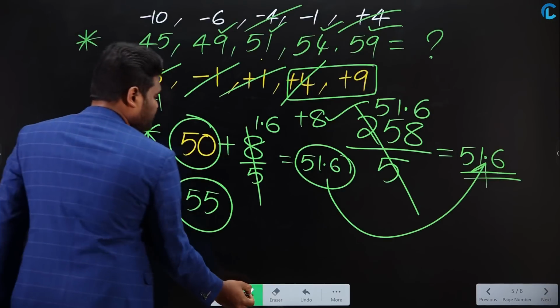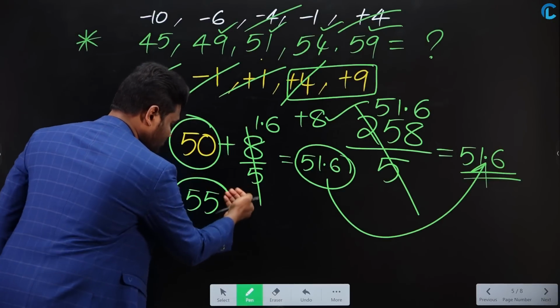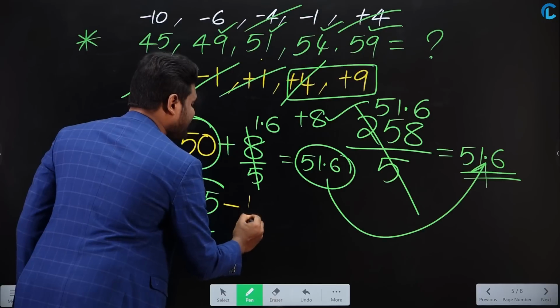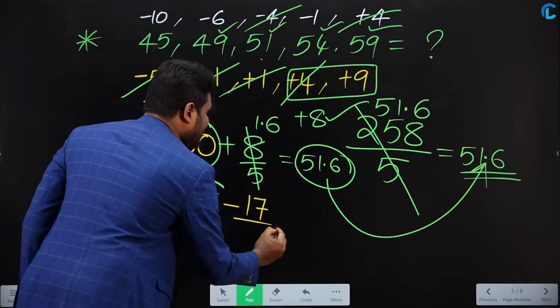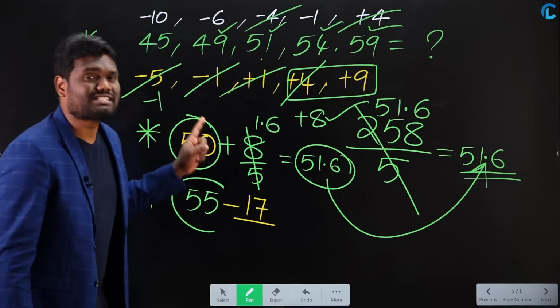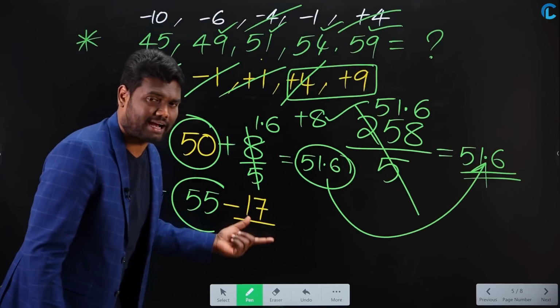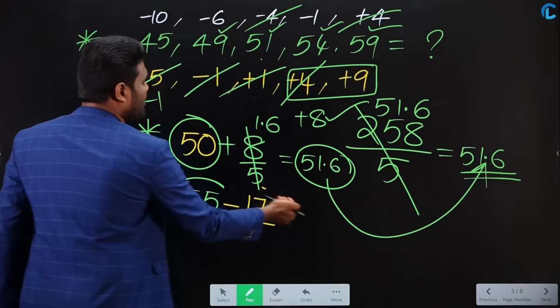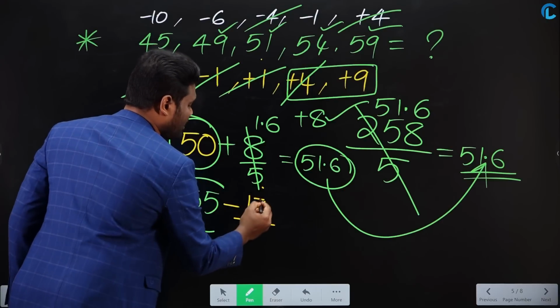Now what do I have to do? I need to distribute this 17. So my assumed average is 55. As I got 17 less, this 17 has to be subtracted. While you are subtracting, you need to distribute and subtract. Distribute means, how many numbers are there to distribute? You have a total of 5 numbers to distribute for.